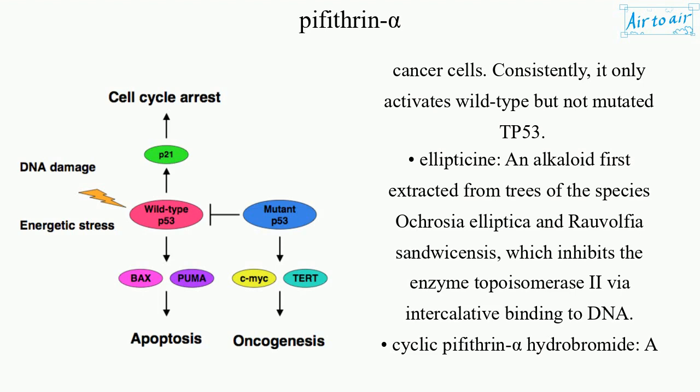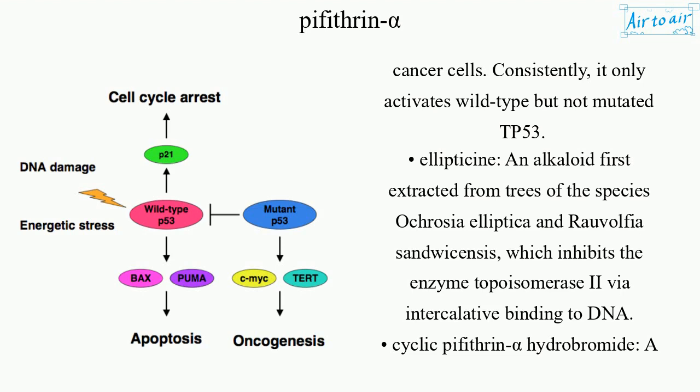Ellipticine, an alkaloid first extracted from trees of the species Ochrosia elliptica and Rauvolfia sandwicensis, which inhibits the enzyme topoisomerase II via intercalative binding to DNA.